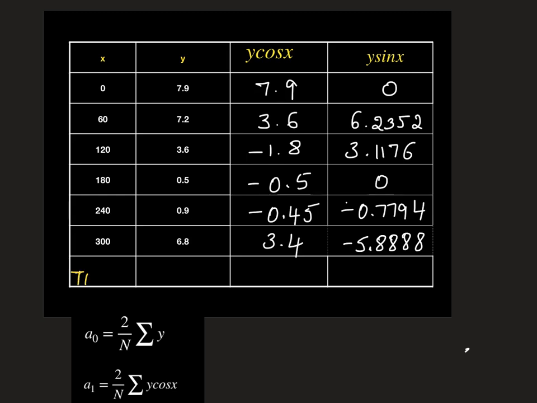What is the total summation? Summation y, on taking addition of all the values, we have here 26.9. Next we want summation y cos x, it is 12.15. Next we require summation y sin x, it is 2.6846. So like this we have to prepare the table depending on how many harmonics we require. Since we are finding the Fourier series up to first harmonic, we have prepared only y cos x, y sin x. If you want more than this, you have to prepare y cos 2x, y sin 2x, y cos 3x, y sin 3x in this way.